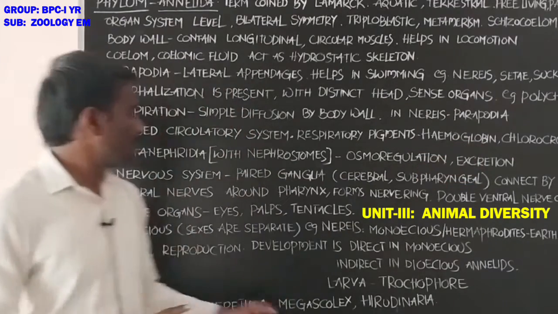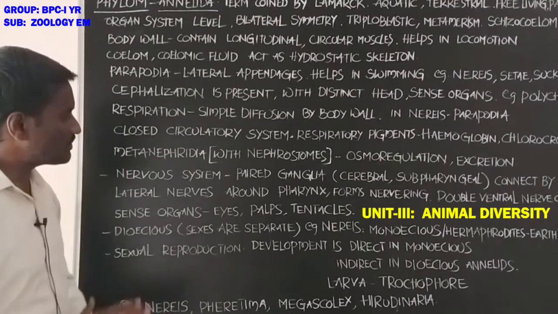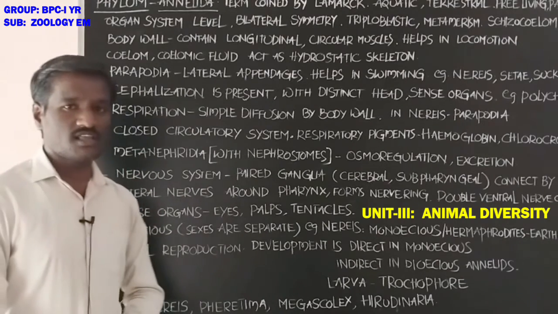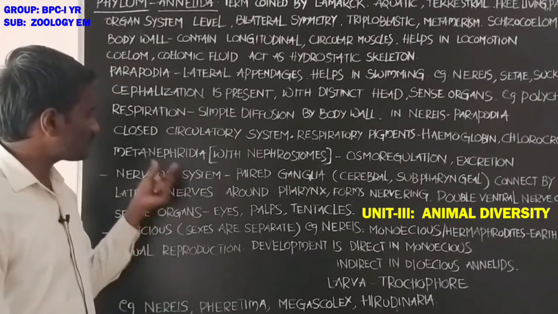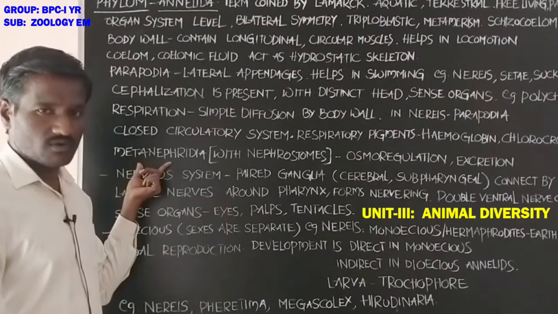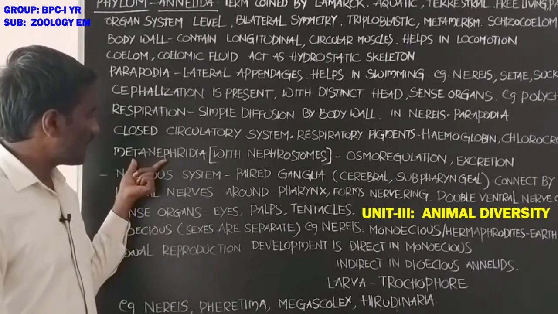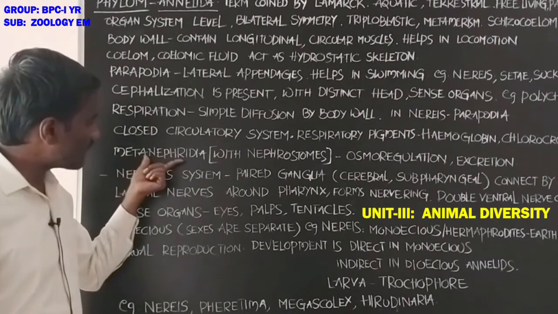Next, metanephridia. Metanephridia are the excretory structures of these animals, also called excretory glands.